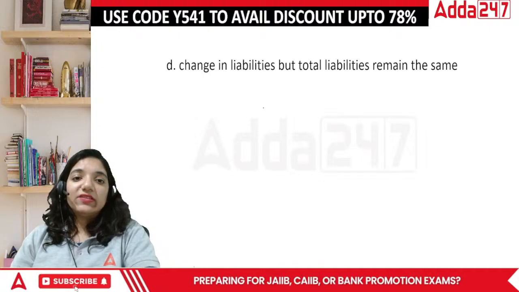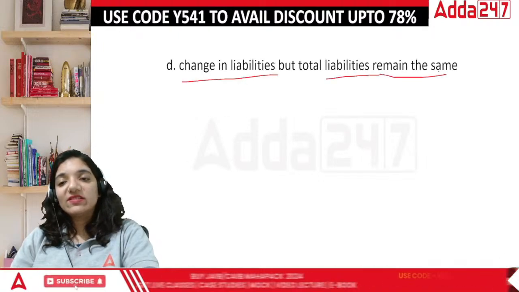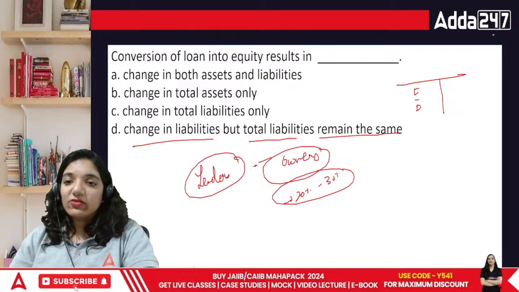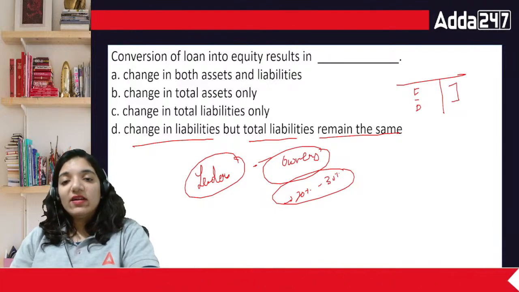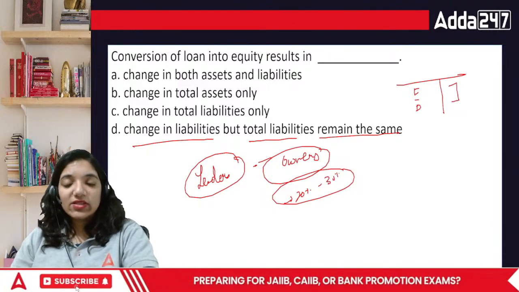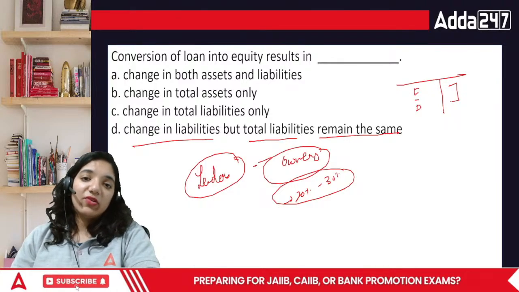So there is a change in liabilities, but the total liabilities remain the same. Why? Because the conversions are happening in this area. Everything else is all sorted. Okay? So that's another important point.